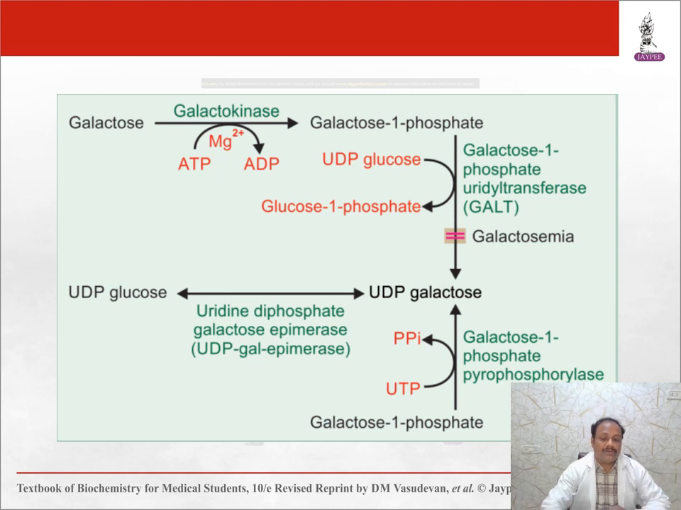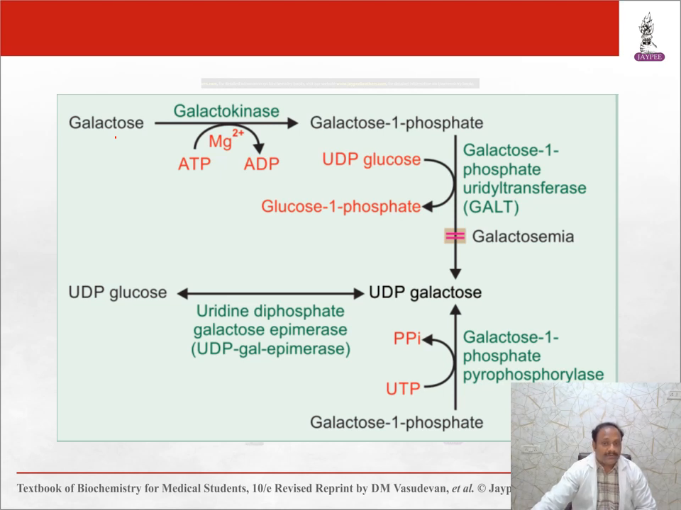So overall, how do you see the metabolism of galactose? Now see, it's very easy. Galactose goes to galactose 1-phosphate by galactokinase in the presence of ATP, at the first position, and UDP glucose changes to glucose 1-phosphate in the presence of galactose 1-phosphate uridyl transferase. If there is a defect in the GALT enzyme,